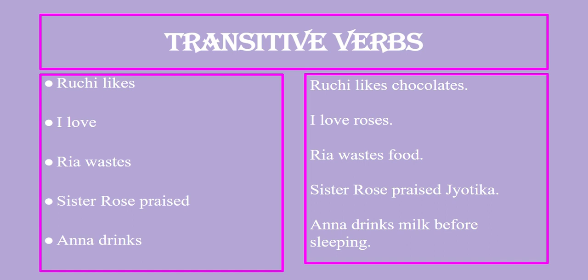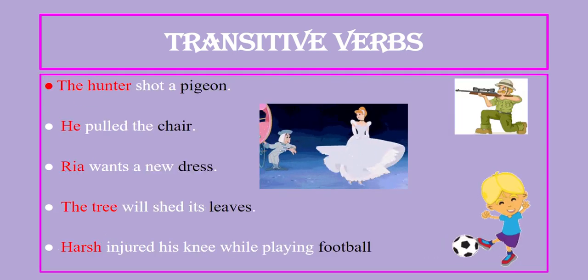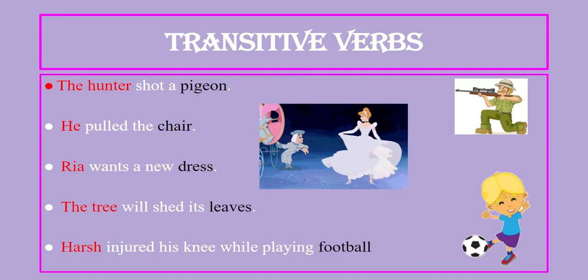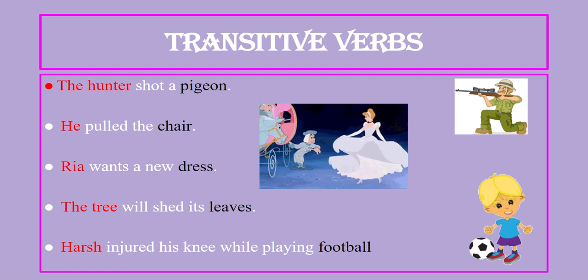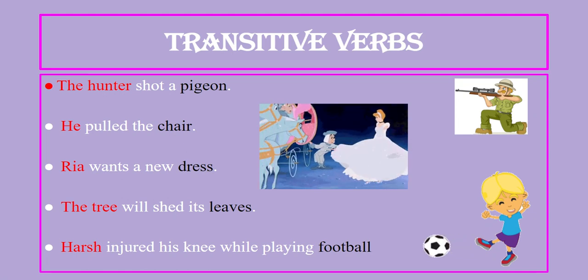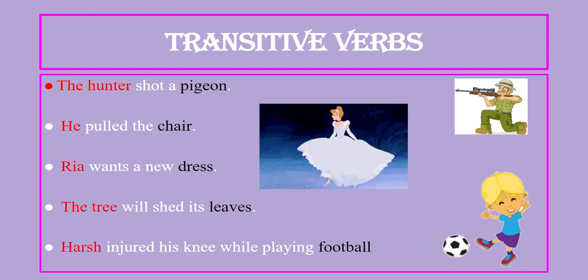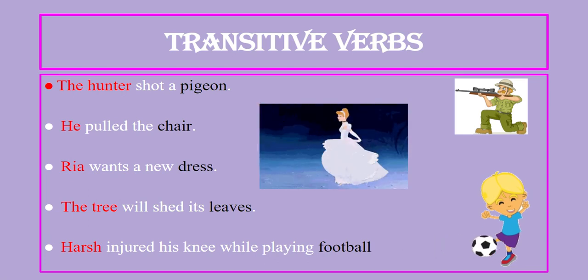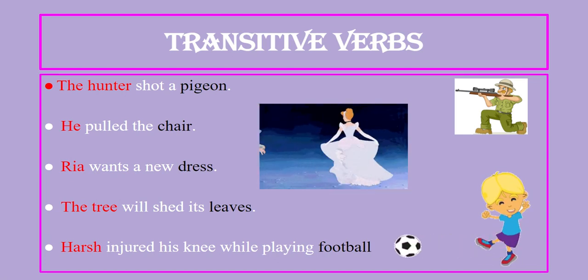Only doing verbs or verbs showing possession need objects. Transitive verbs, some examples are here. The hunter is the subject. Shot is the verb. Shot whom? A pigeon. Pigeon is the object. So these are examples of transitive verbs.